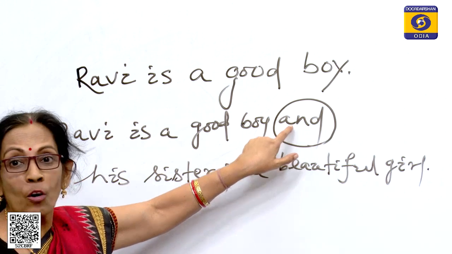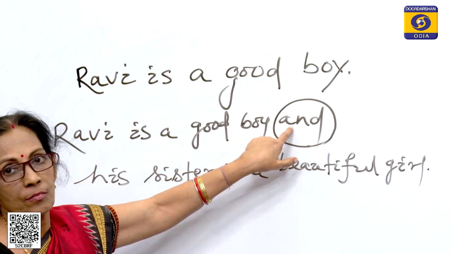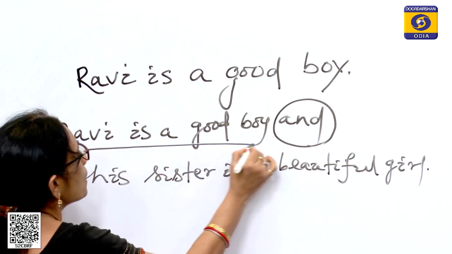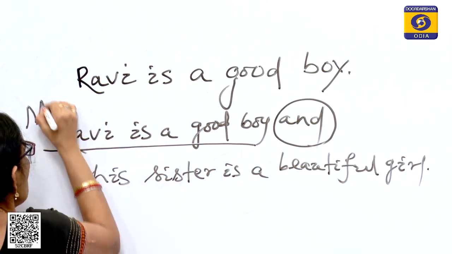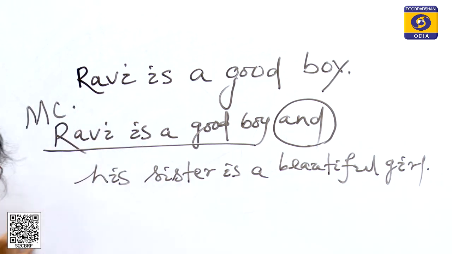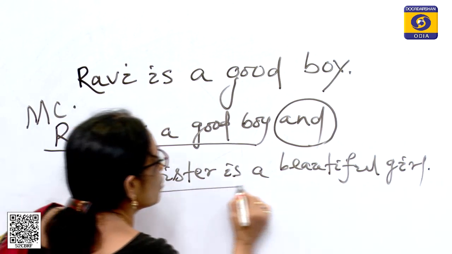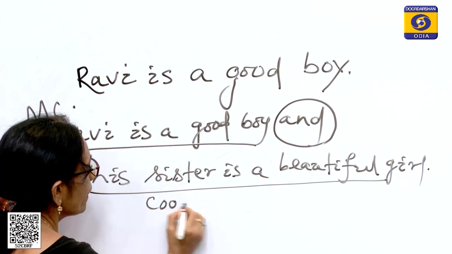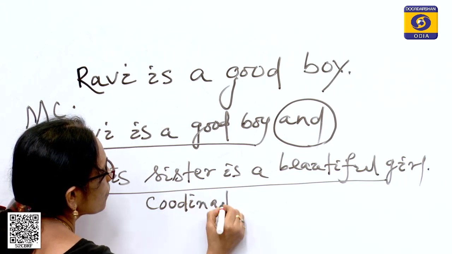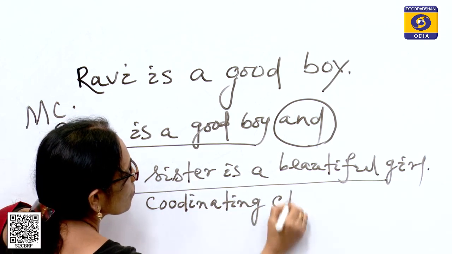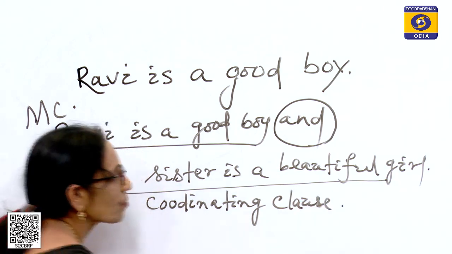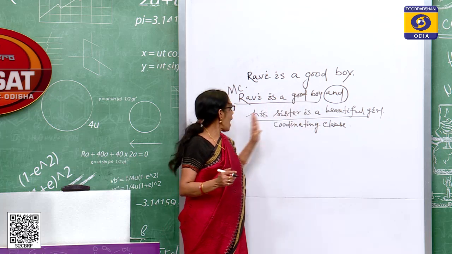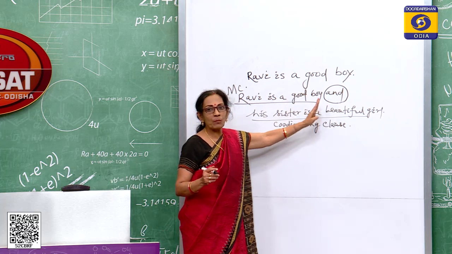This is a coordinating conjunction. The first independent clause, we can say, is the main clause. And the second independent clause, we can say, is the coordinating clause. Read this sentence again: Rabi is a good boy and his sister is a beautiful girl.